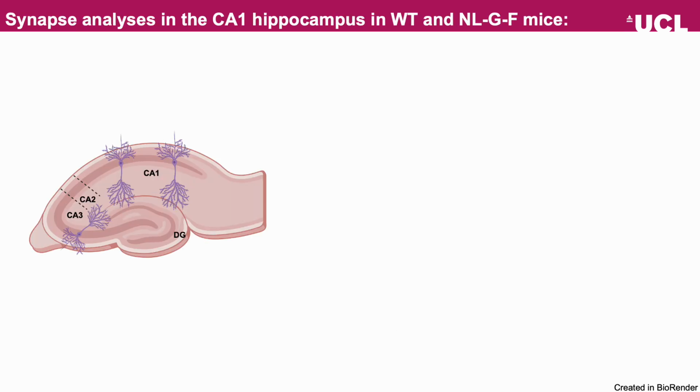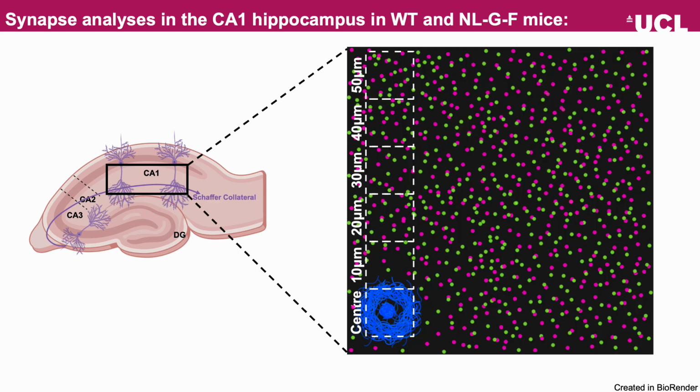So to briefly explain how we analysed synapses, we quantified synapse number in the stratum radiatum of the CA1 region of the hippocampus, a region where synapse loss is well documented in Alzheimer's disease, and where CA3 axons synapse onto CA1 dendrites. And from 5 months onwards in NL-G-F mice, when hippocampal plaque load is notable, synapses were quantified at different distances from plaques up to 50 microns away.